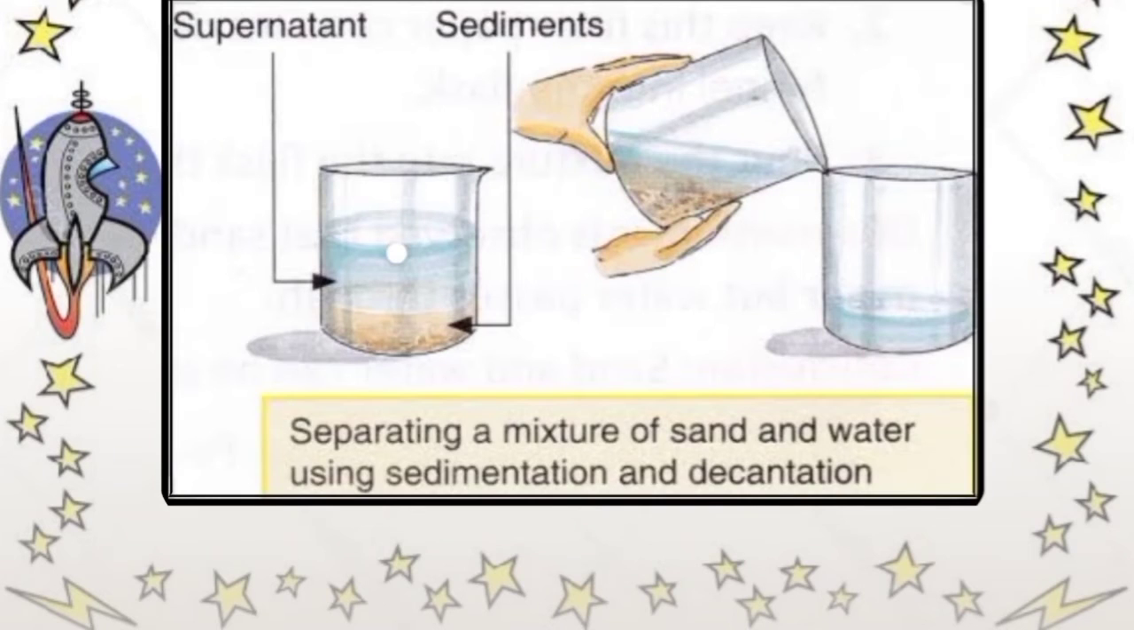During sedimentation, the liquid is left undisturbed for some time. The heavy insoluble solids settle down at the bottom. This process in which insoluble substances settle down is called sedimentation. Then the upper clear liquid is poured into another container without disturbing the insoluble solids. This process is called decantation. Here, mud and water can be separated by sedimentation and decantation.